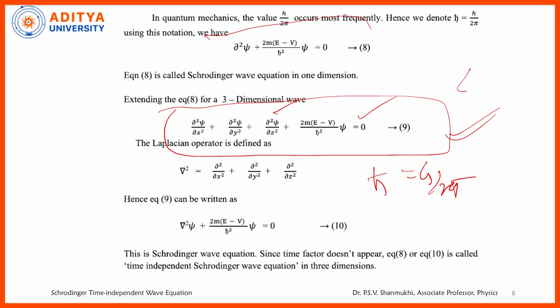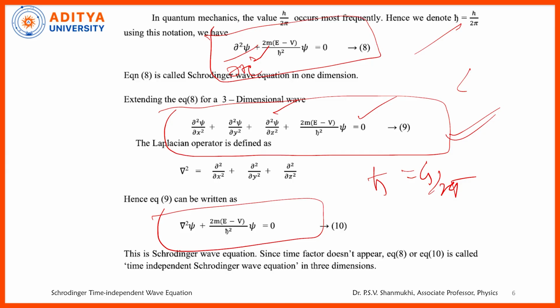In the 1-dimensional system, you can write like this: dou square psi by dou x square plus 2m by h cross square E minus V into psi is equal to 0. This is in the 1-dimensional form. This is in the 3-dimensional form. Actually, instead of writing this one in the lengthy form, you can also write the short form as del square psi plus 2m by h cross square E minus V into psi is equal to 0.